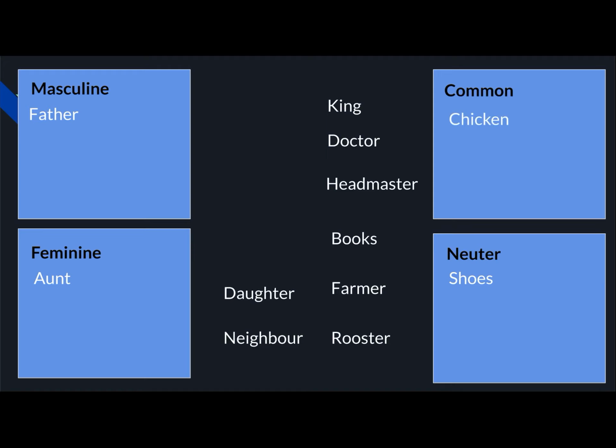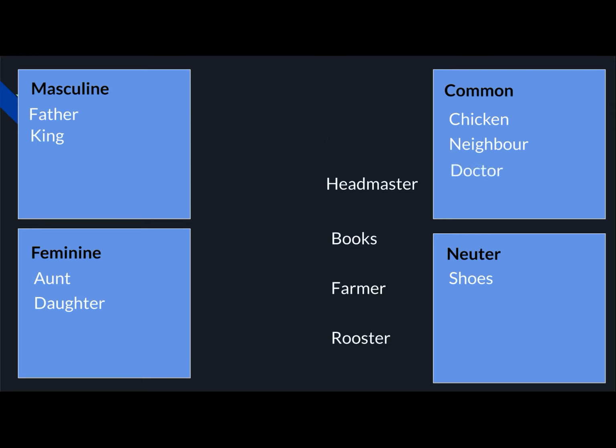Next is daughter. Daughter again is a feminine gender, so it will go under this heading. Neighbor. Neighbor can be a boy or a girl, so it will go under common noun, common gender, sorry. And then is the king. Again, king will go in the masculine gender. Doctor is a common gender because doctor can be a male or a female, so it will go under common gender. Headmaster. Headmaster will go under masculine gender.